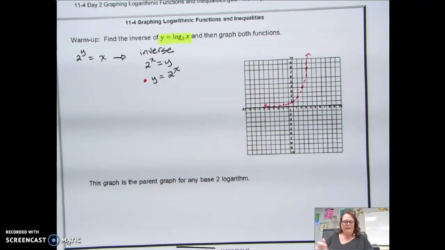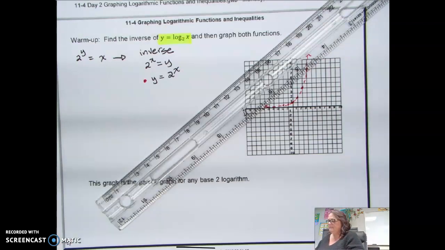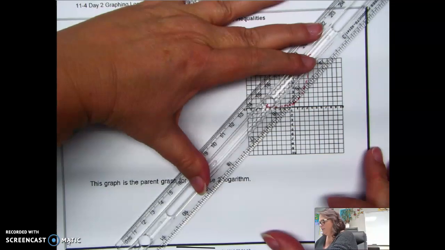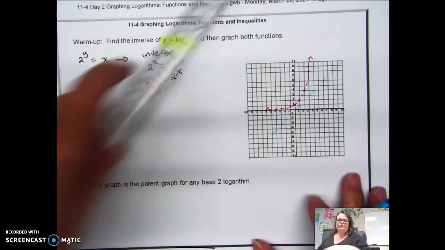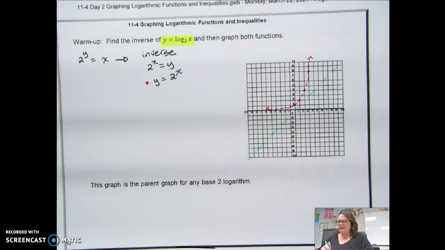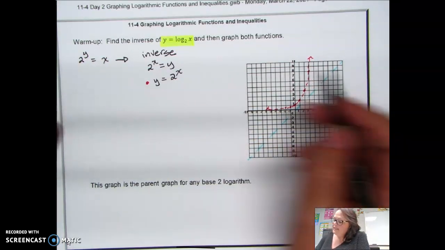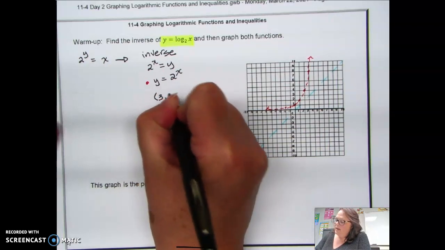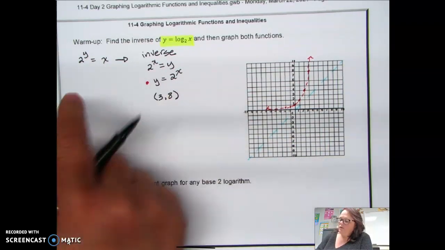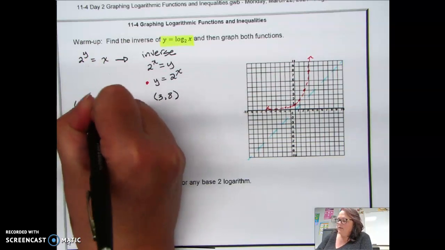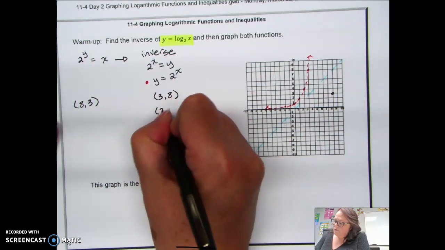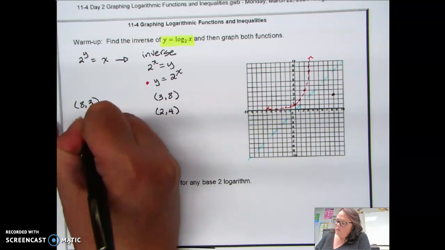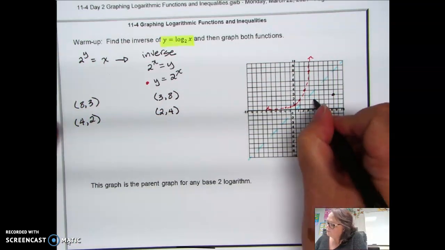And then we said that inverses are reflections across the line y equals x. So if I connect these corners here, I'm going to reflect that red graph across that line, and we will get the new graph. So for example, there was the point here at 3, 8. So that means on my original function, I'm going to have a point at 8, 3, switching the x and the y. Then we had a point at 2, 4. And if I switch my x and y, that's going to be 4, 2.